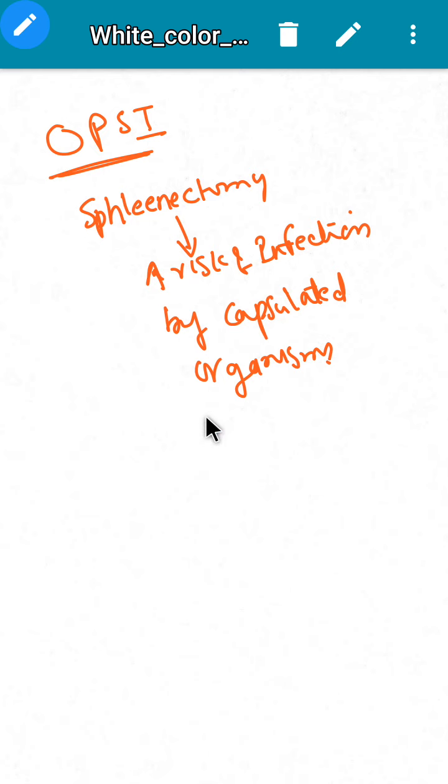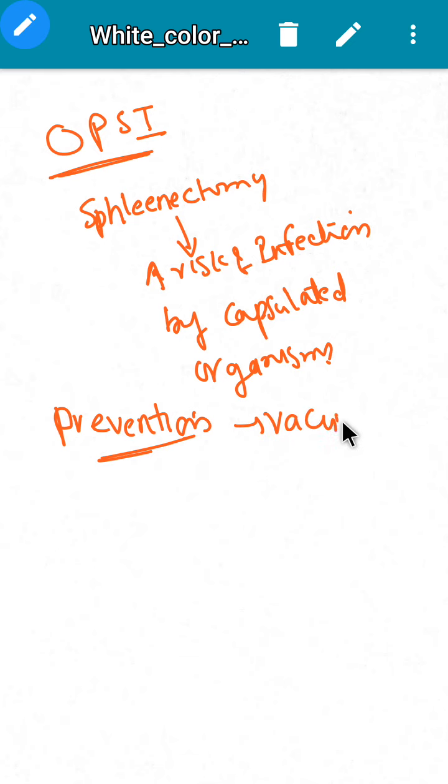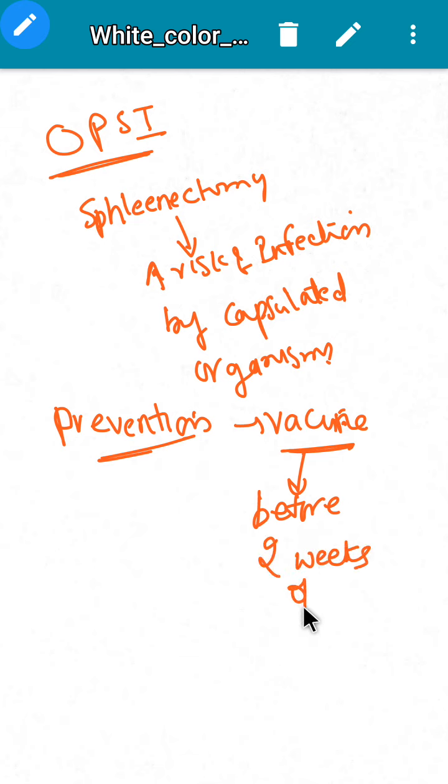Okay, how will you prevent this fatal complication? Because the case fatality rate is very high, we have to prevent this risk. Prevention is by vaccine. The vaccine is given 2 weeks before elective surgery.